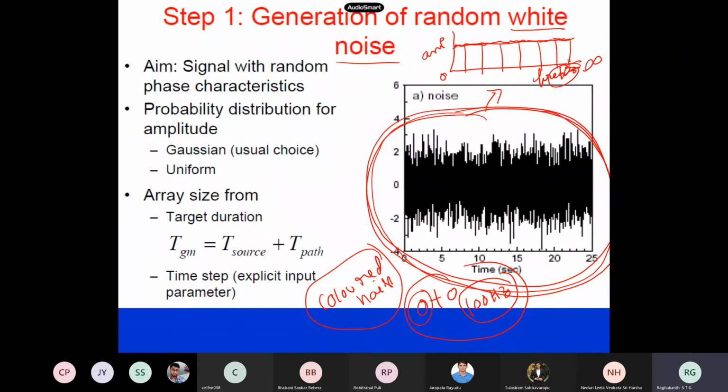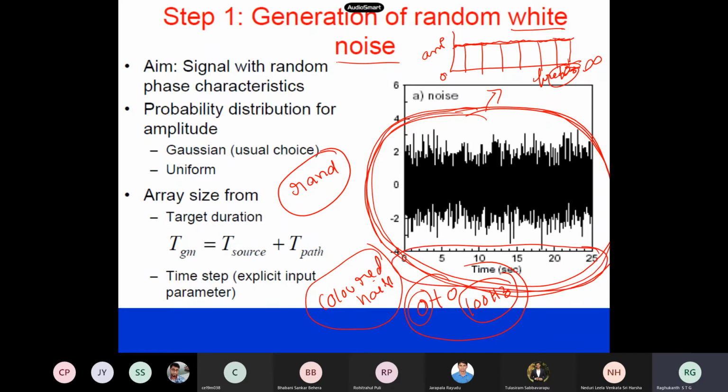In MATLAB you already have a command, RAND. You can try this RAND; it generates uniform white noise. Or you can generate Gaussian noise also; there are many options with the RAND command. All of you go back and try it in MATLAB, and you will understand. So now you generate a white noise in MATLAB. The duration of this white noise, say, is 0 to 25 seconds or something.